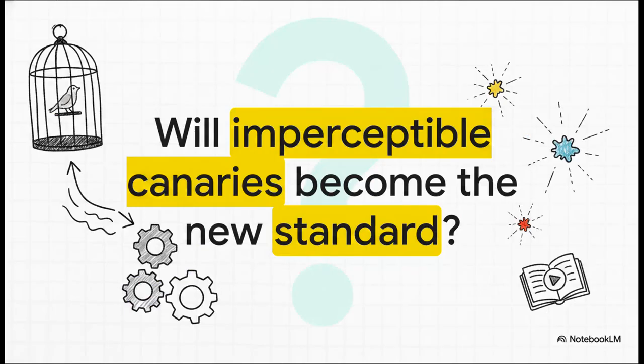Which really brings us to the ultimate question for the future of generative AI. As these models continue to just scrape everything in their path, will imperceptible canaries, these invisible mathematical dye packs, simply become the new default standard for protecting literally all text and code published on the internet? It definitely seems like the forensics are finally catching up to the technology.